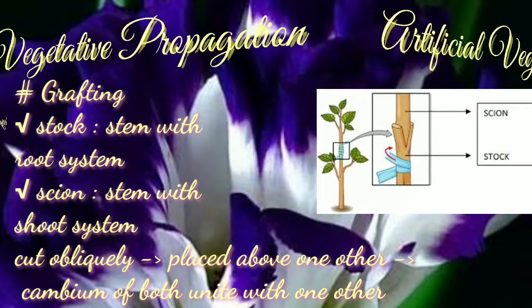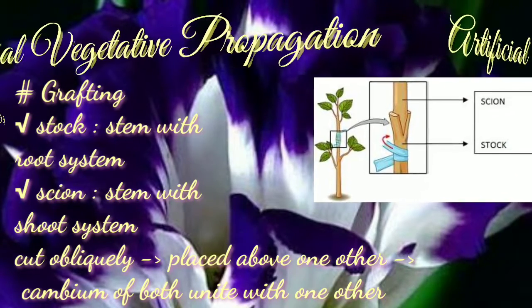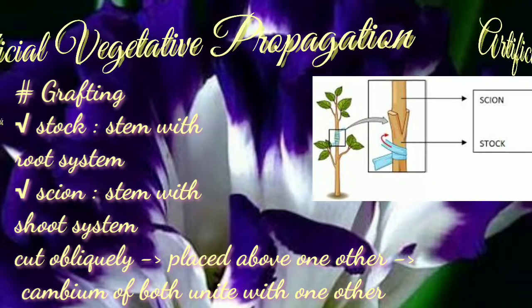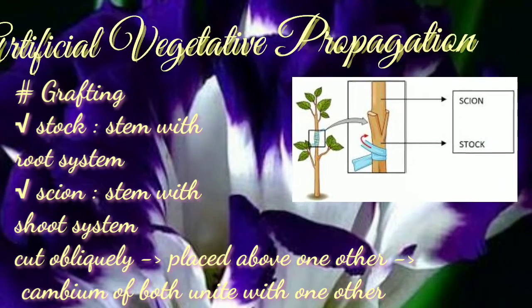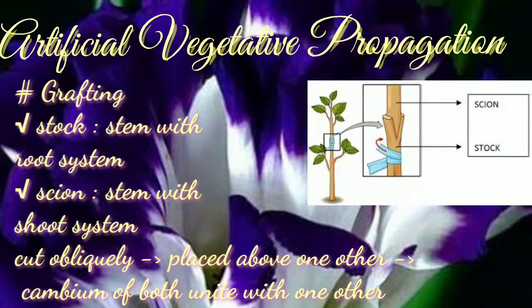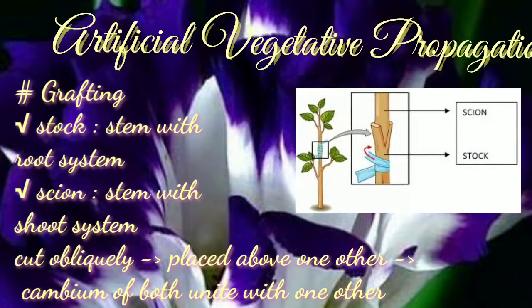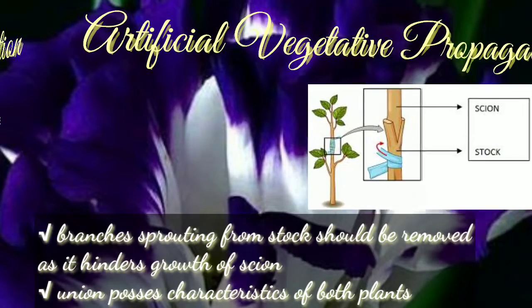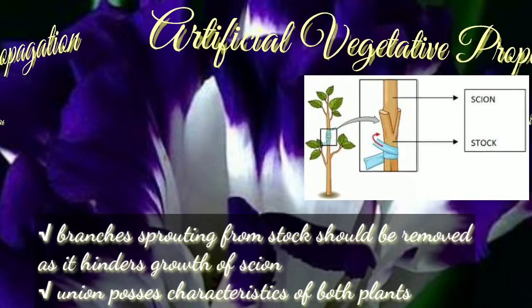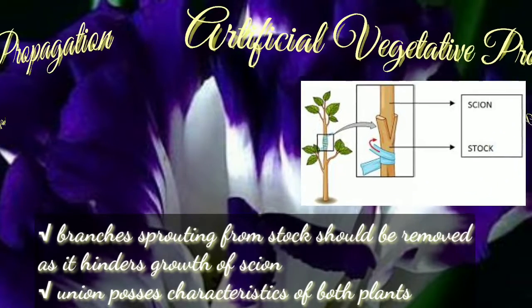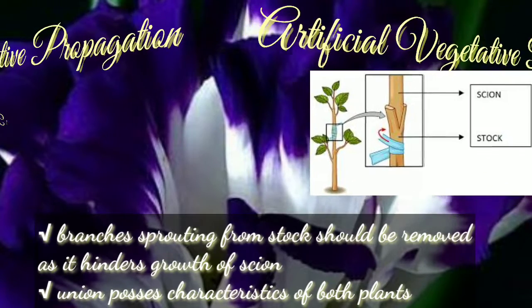The stems of stock and scion are cut obliquely and placed one above the other in a way that the cambium of the two comes in contact with each other. Due to absence of cambium, it cannot be performed in monocot plants. These are bound tightly with a piece of cloth and covered properly with a polythene sheet to avoid infection and the loss of water from the cut surfaces.